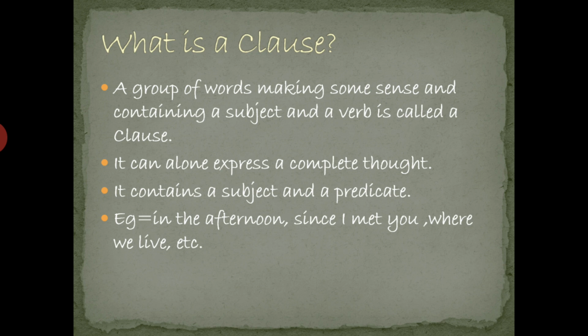Okay, it can alone express a complete thought. It contains a subject and a predicate. Okay, this clause has a subject, has a predicate. Okay, and it can easily express what this clause is trying to say.